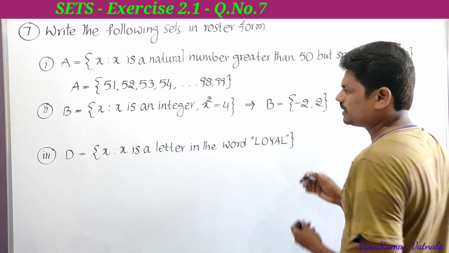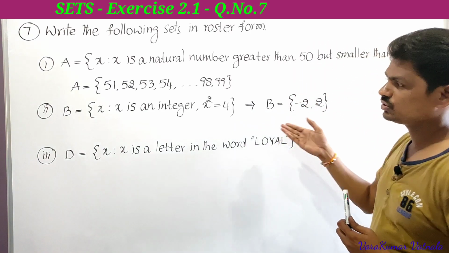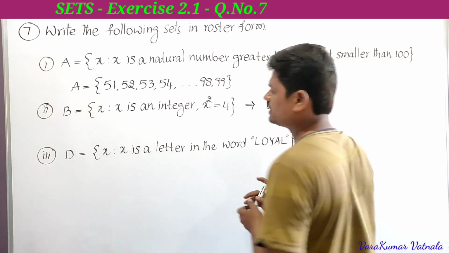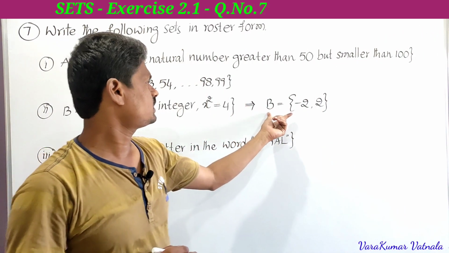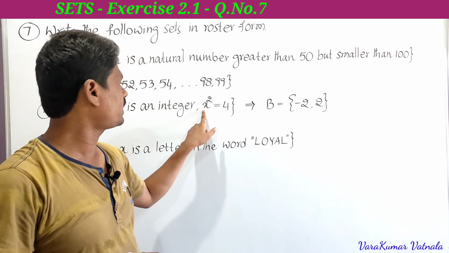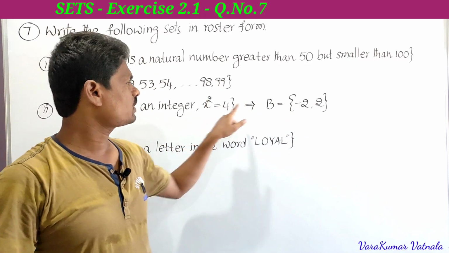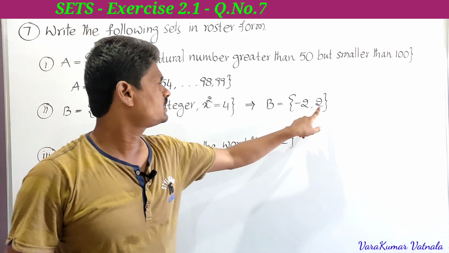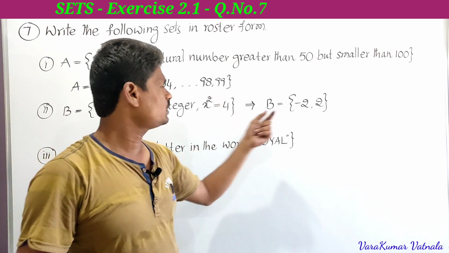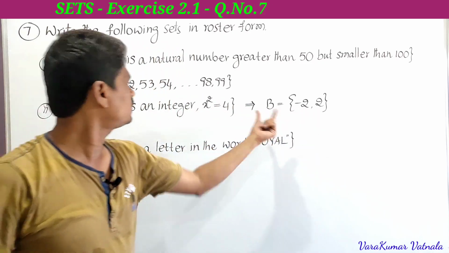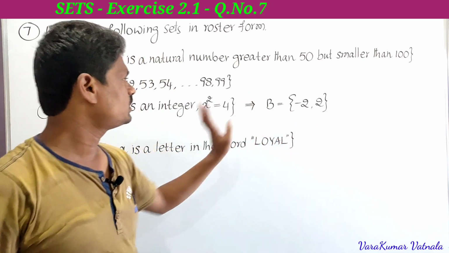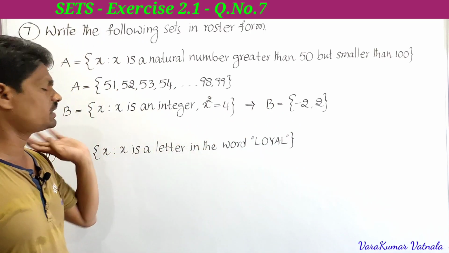So these are the possible values for the roster form of the given set builder form. So this is the set. If you take x is equal to minus 2, minus 2 whole square is 4. If you take x is equal to plus 2, 2 square is 4, and these two are the integers. So this is the roster form of the second one.